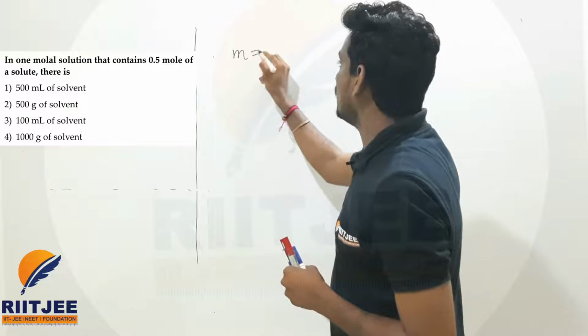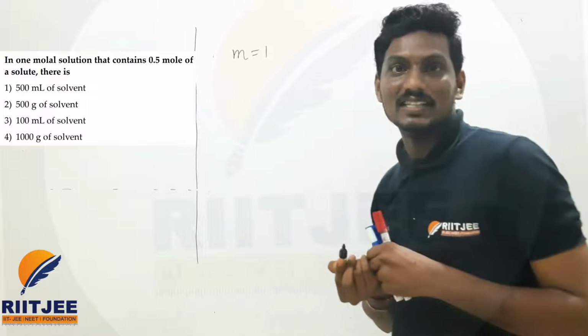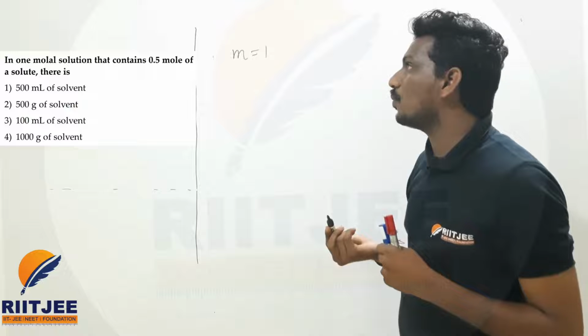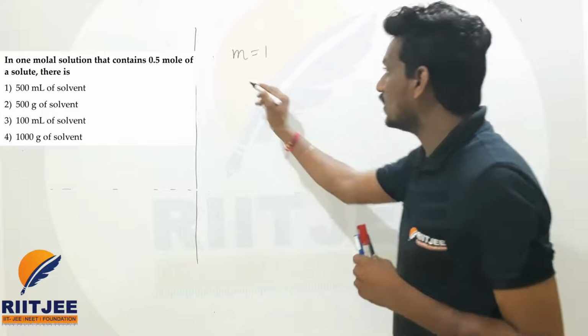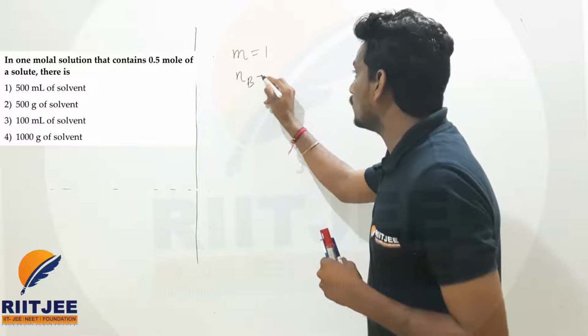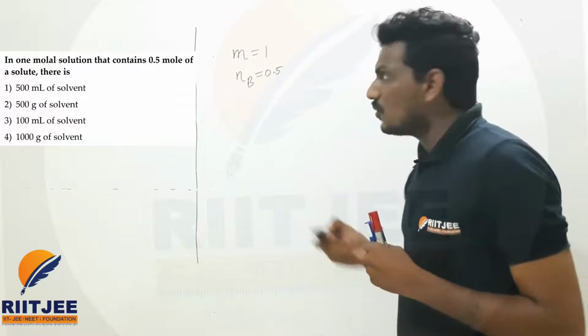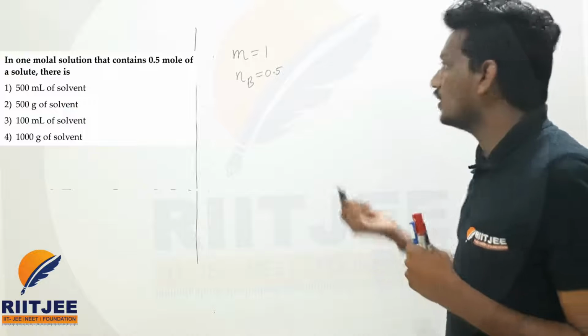So now molality M is equal to 1, since he gave 1 molal. And he gave 0.5 moles of solute, so the number of moles of solute is 0.5. First we'll write the molality formula.